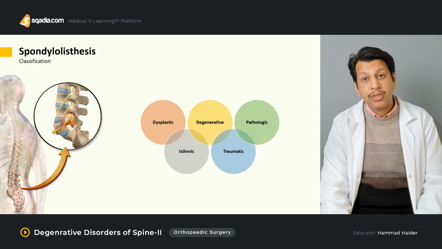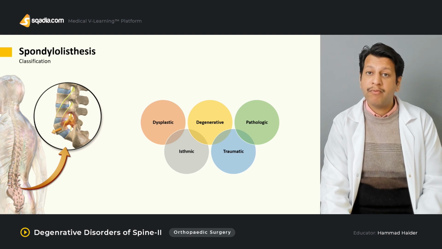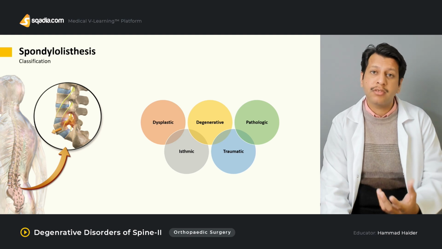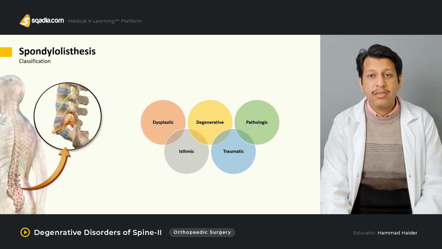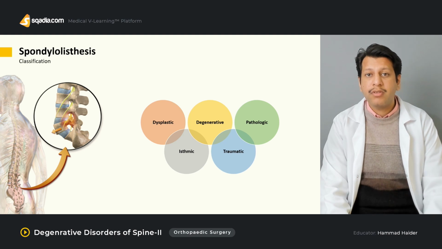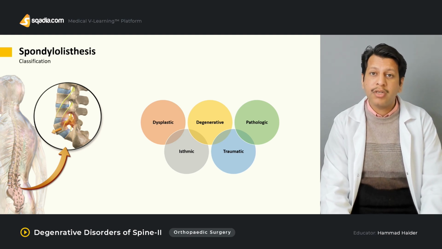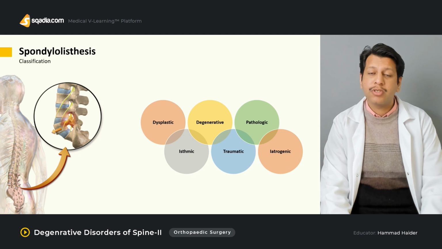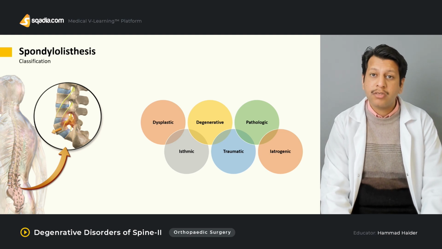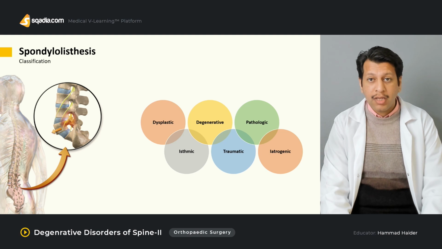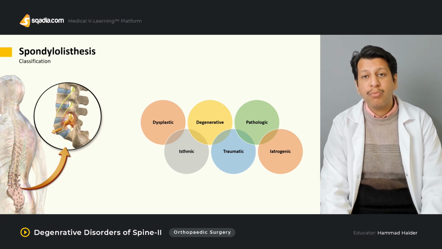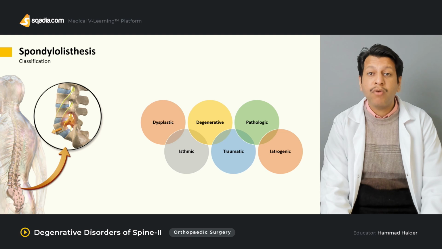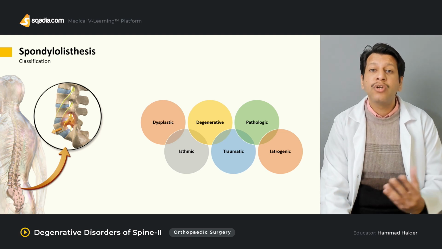Then it could be pathological as well, maybe associated with some form of a tumor or a metastatic bone disease, which may or may not present with spondylolisthesis. There may be a lytic lesion which may eventually predispose the patient to increased slip or spondylolisthesis. Then iatrogenic, usually a very rare cause, but it can occur especially during spine surgery, in which the posterior ligamentous complex may be damaged during the surgery. As a result, post-operatively the patient may present with some form of a slip leading to spondylolisthesis.